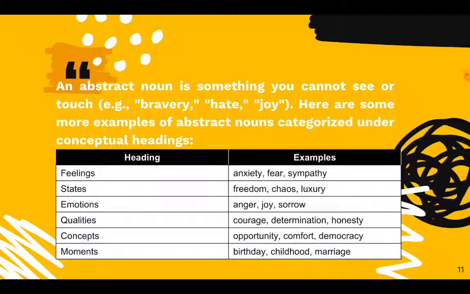First, feelings: the examples are anxiety, fear, sympathy. These all are nouns, but these are abstract nouns. States: freedom, choice, luxury. Then emotions: anger, joy, sorrow. Qualities: courage, determination, honesty. Concepts: opportunity, comfort, democracy. And moments: birthday, childhood, marriage. So these all are examples of abstract nouns.